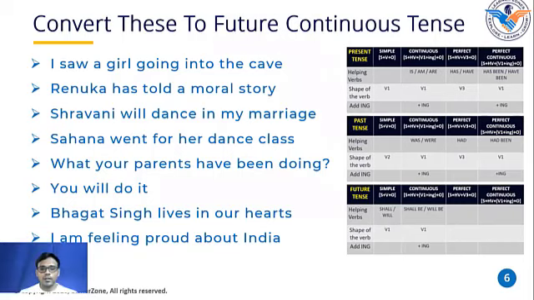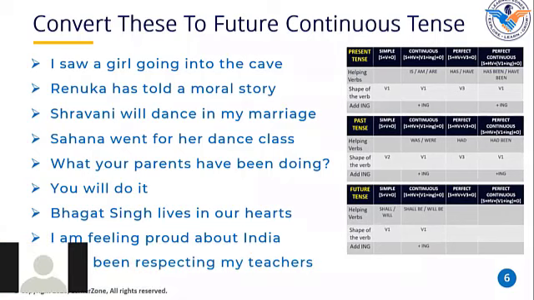Here we have to use will as a helping verb to convert this sentence into simple future tense and use the first shape of the verb. Now convert the same sentence into future continuous tense. I will be feeling proud about India. Awesome. Isn't it simple?